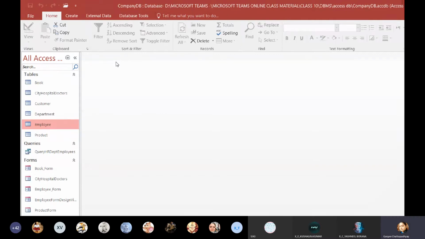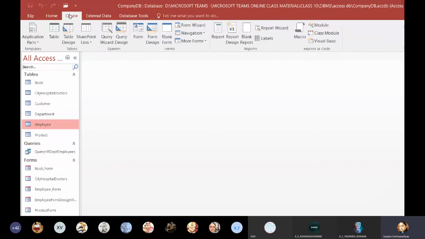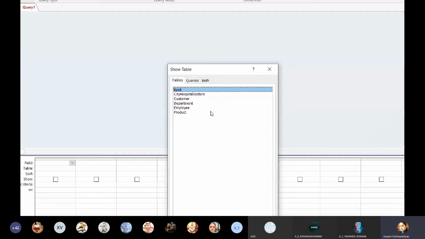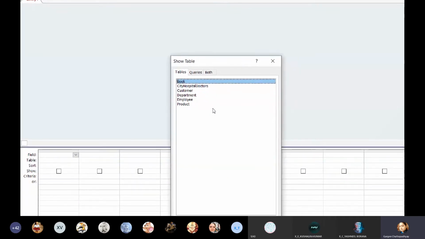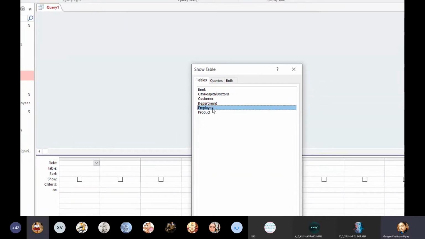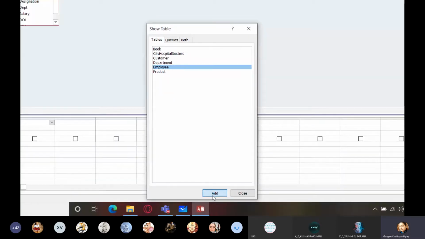Anyone can answer? We'll go to create. Now from create, where do we go? We'll go to query design. Okay. Now in query design, which table am I going to select? You'll be selecting employee. Click on add.